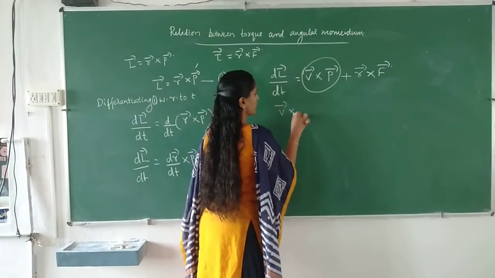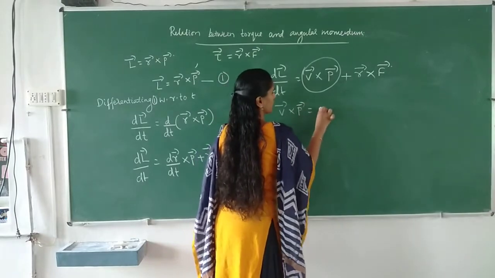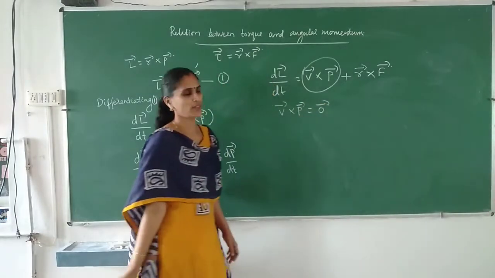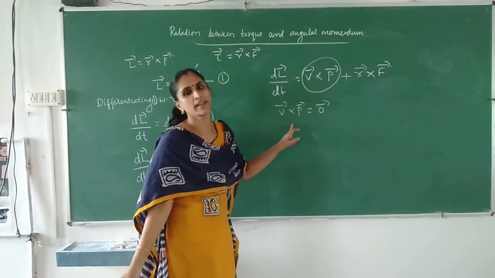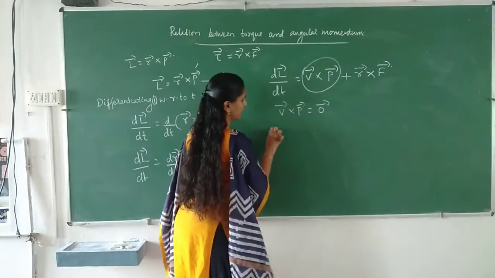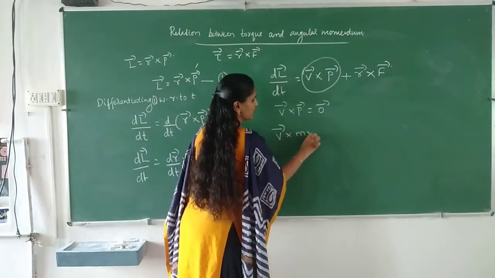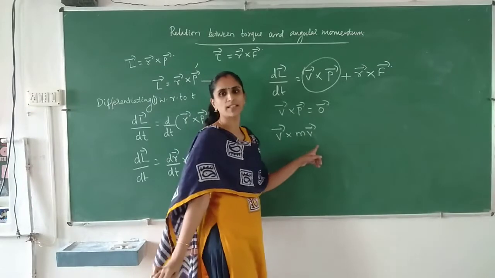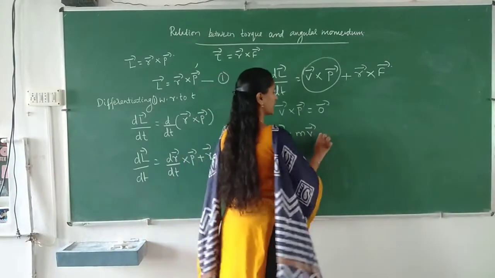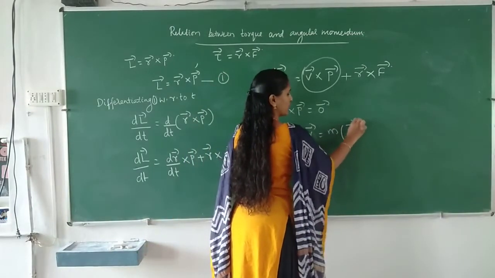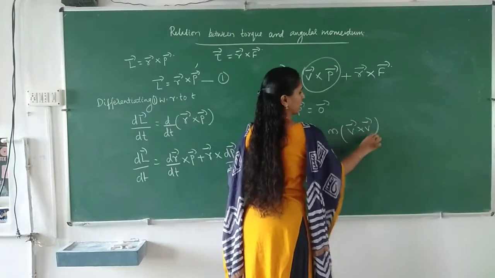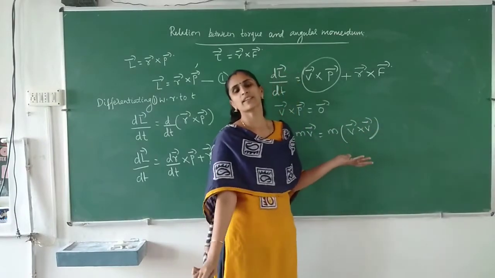V cross P is equal to 0. How can we show that? What is P? P is momentum. So we can write V cross M V. Momentum can be written as mass into velocity. So if you are taking M common, V cross V. V cross V is 0.